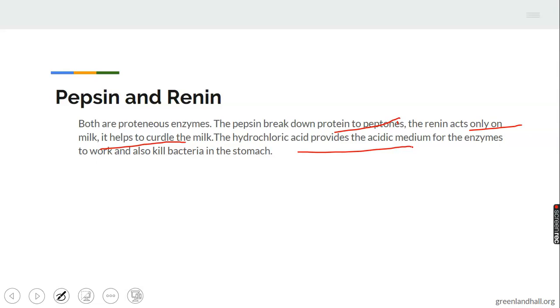The HCl, the hydrochloric acid, also helps to kill the bacteria in the stomach. So you can see the function of that hydrochloric acid. It provides a medium for the two enzymes to work. It also kills the bacteria in the stomach.